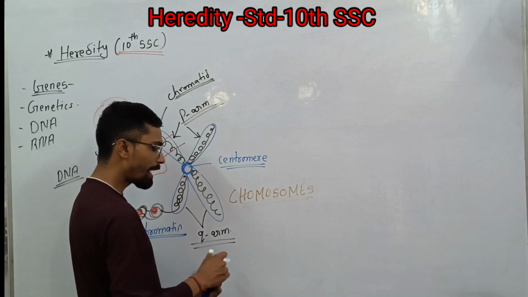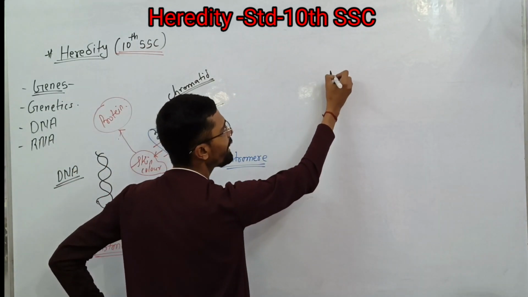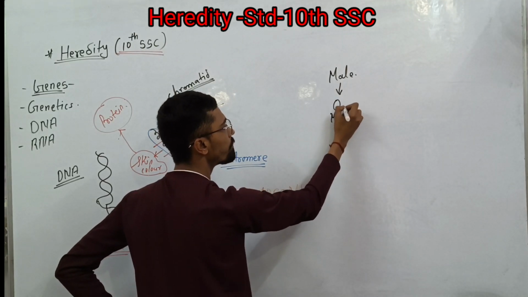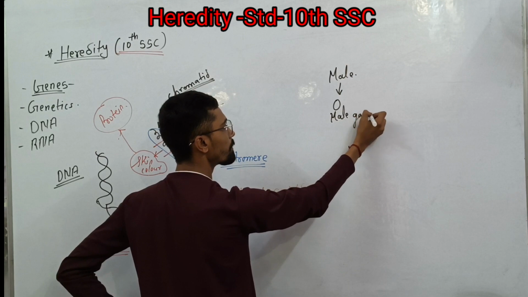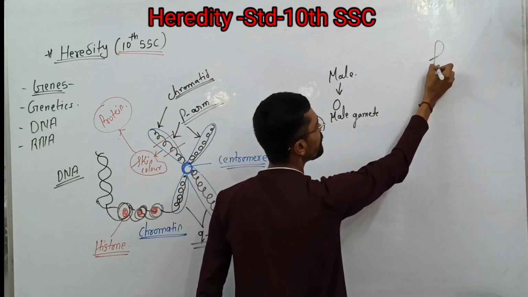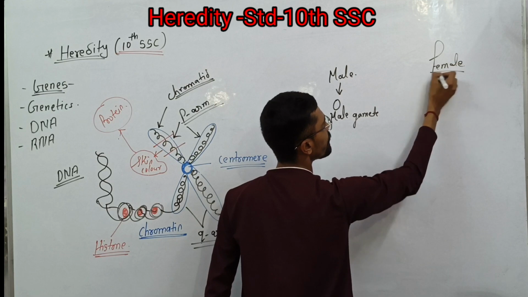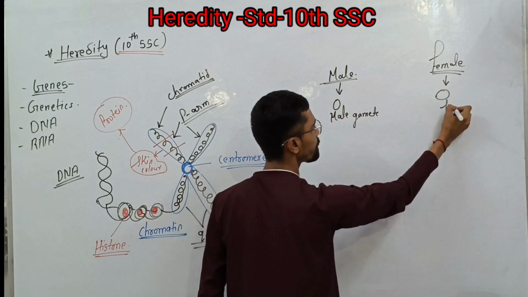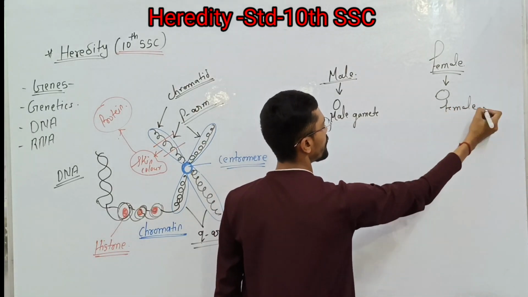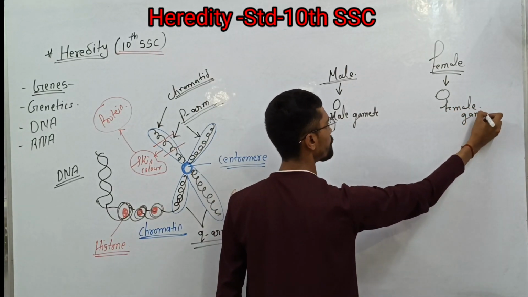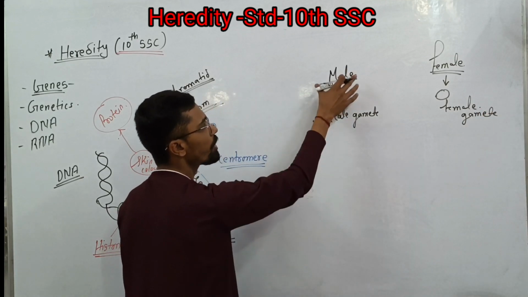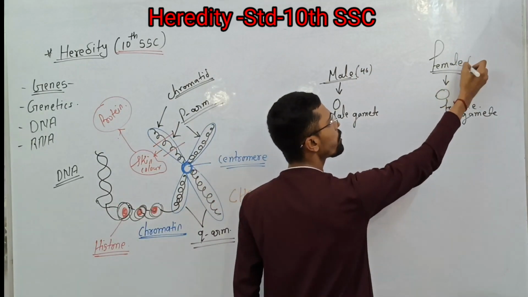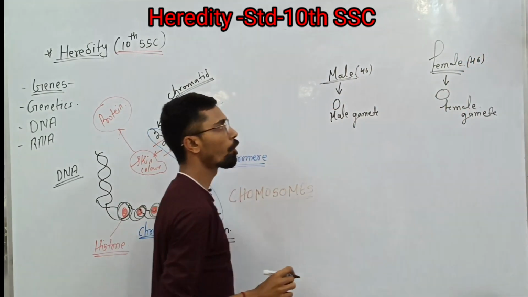As we all know, the male gives a male gamete, and the female gives a female gamete. If you see, the male has 46 chromosomes. Similarly, the female also has 46 chromosomes.